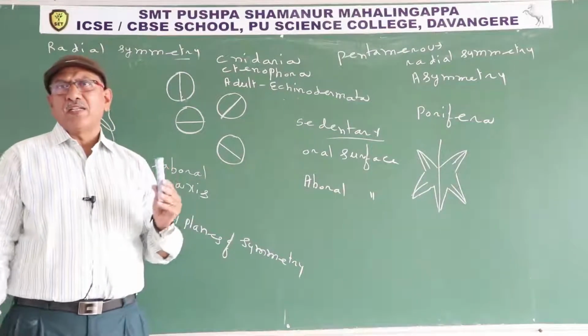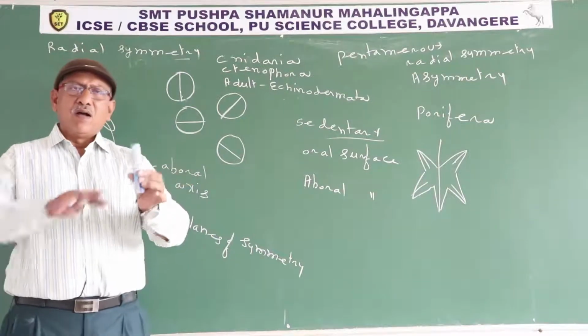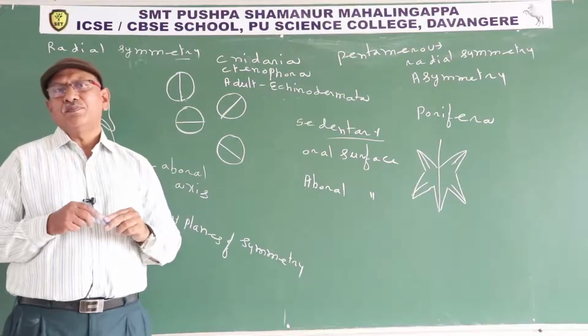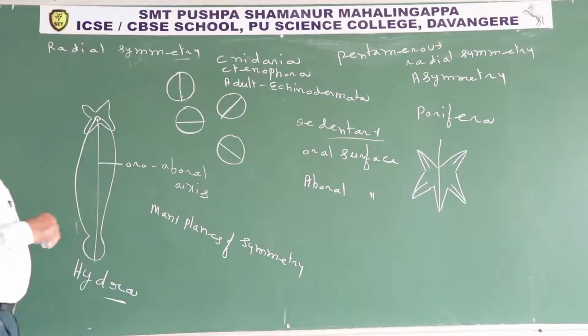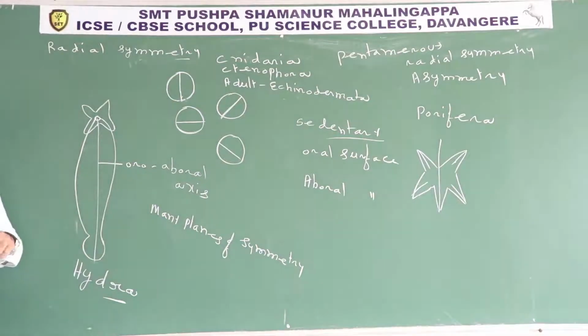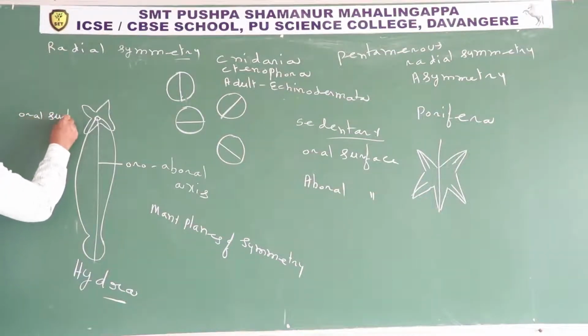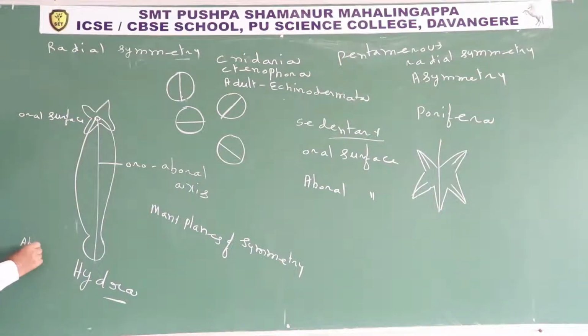Animals exhibiting radial symmetry are cylindrical or umbrella shaped. In a radially symmetrical animal, the principal axis extends from the oral surface to the aboral surface.